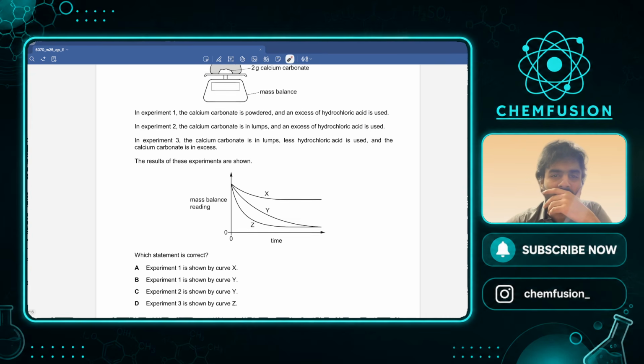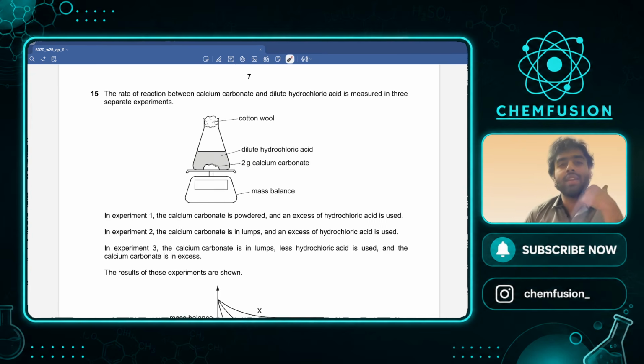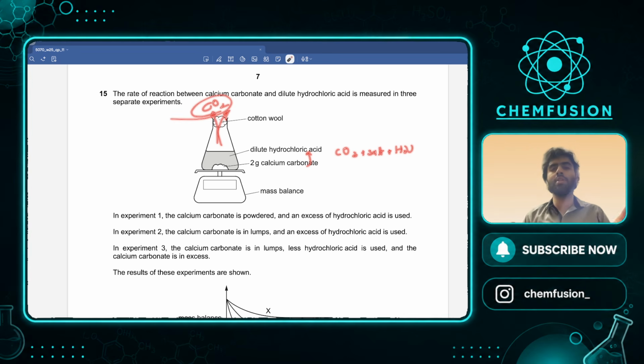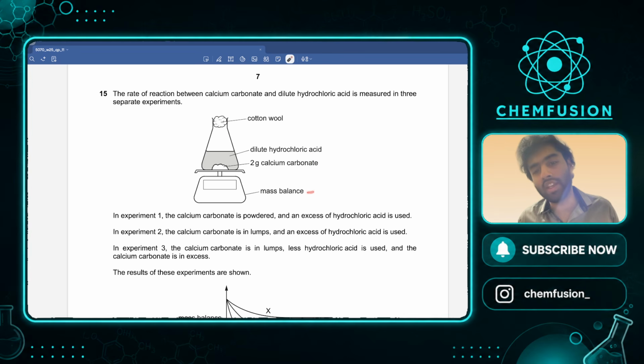Okay, another conceptual question. The rate of reaction between calcium carbonate and dilute hydrochloric acid is measured in 3 separate experiments. Calcium carbonate reacts with HCl, with cotton wool. Carbonate reacting with acid produces carbon dioxide, salt and water. The carbon dioxide is released and escapes. CO2 is escaping, so there will be a loss in mass. The mass will fall in all three because CO2 is escaping.